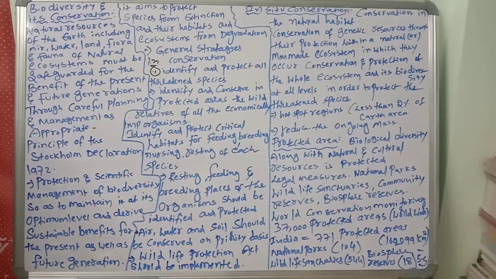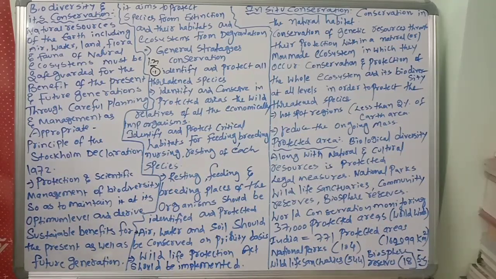The Wildlife Protection Act should be implemented. Why should the Wildlife Act be implemented? Because law and order will support wildlife conservation. If any illegal things are there, this law will object. So that's why the Wildlife Protection Act should be implemented.